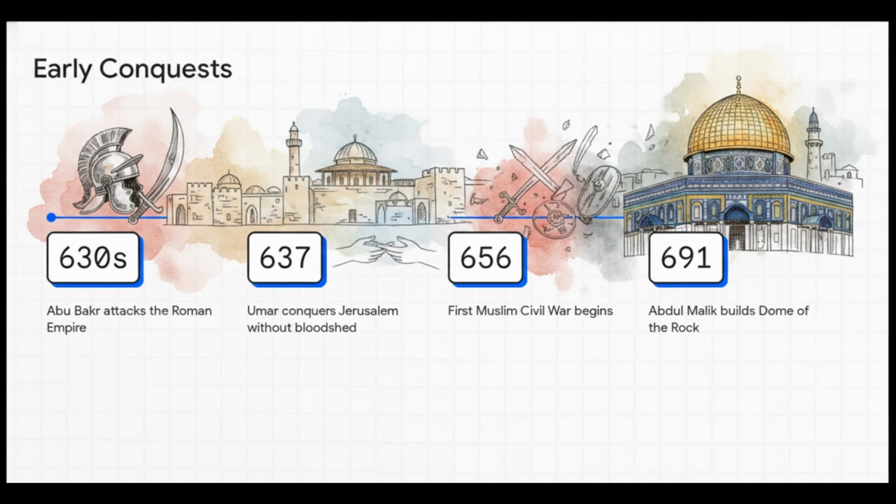He accepts the surrender of Jerusalem without a single drop of blood being shed, and he builds this simple wooden Al-Aqsa mosque. But as you'll see, this unity doesn't last. By 656, the First Muslim Civil War erupts, and it's only decades later, amidst all this ongoing instability, that the Umayyad dynasty takes firm control, with Abdul Malik completing the iconic Dome of the Rock in 691.